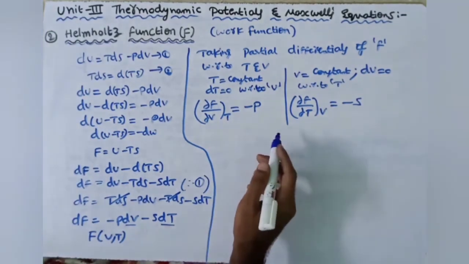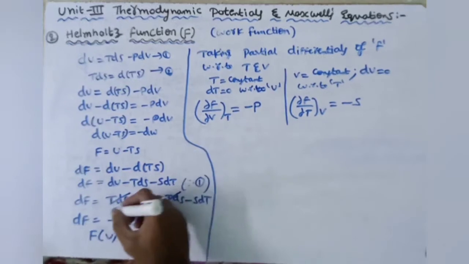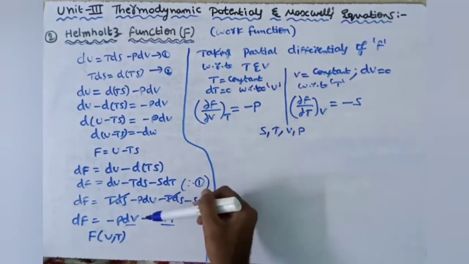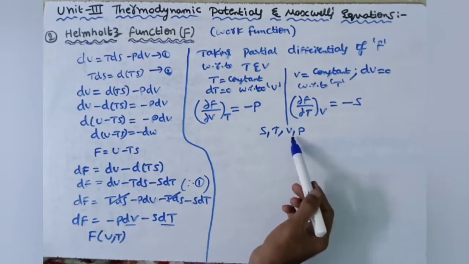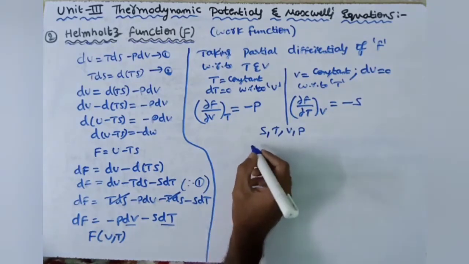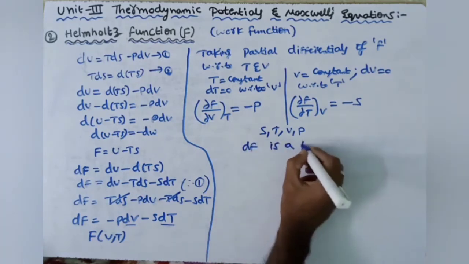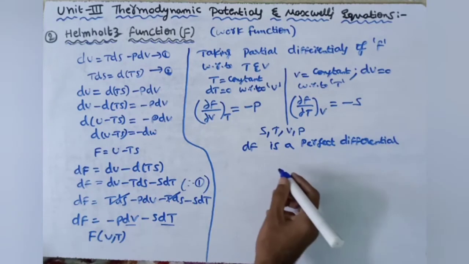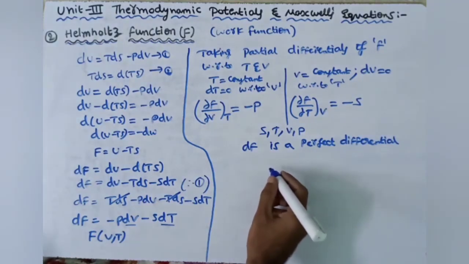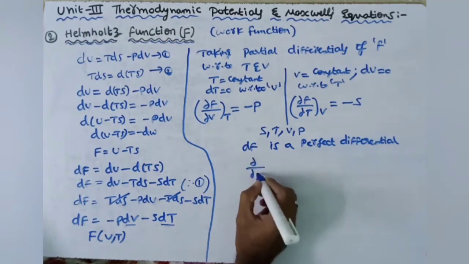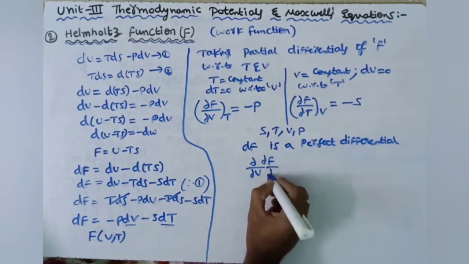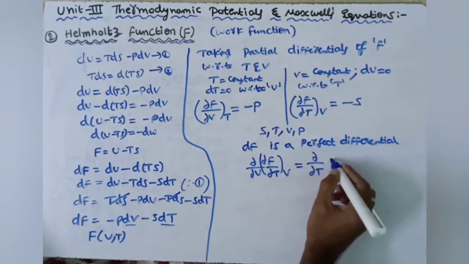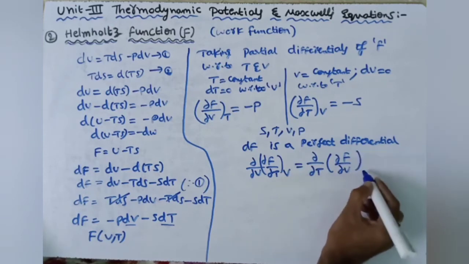So these are the two relations connecting the Helmholtz function with the thermodynamical variables S, T, V, P. Since we know that the Helmholtz function dF is a perfect differential, we write the perfect differential condition as we wrote before: ∂/∂V of (∂F/∂T), where V is constant, is equal to ∂/∂T of (∂F/∂V), where T is constant.